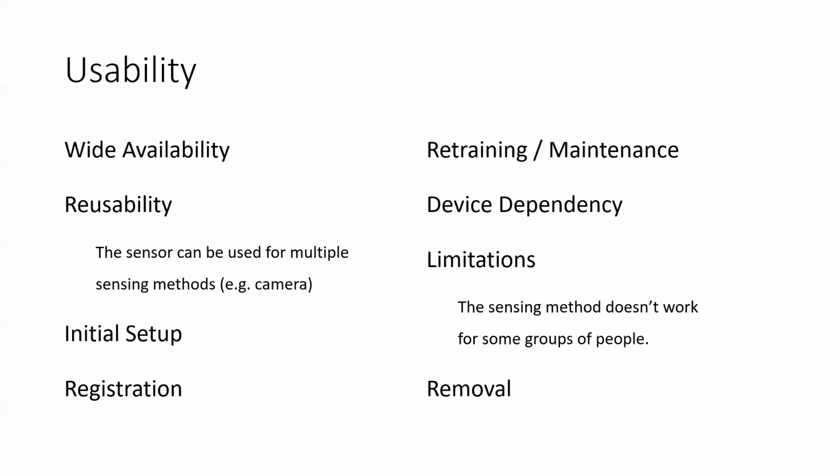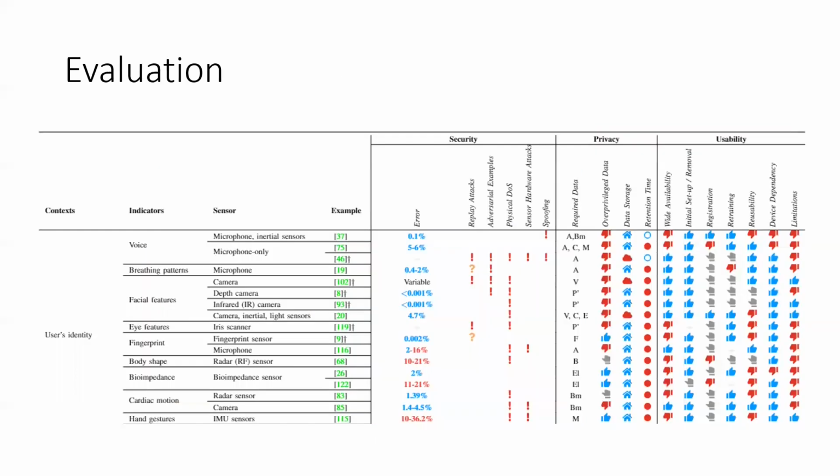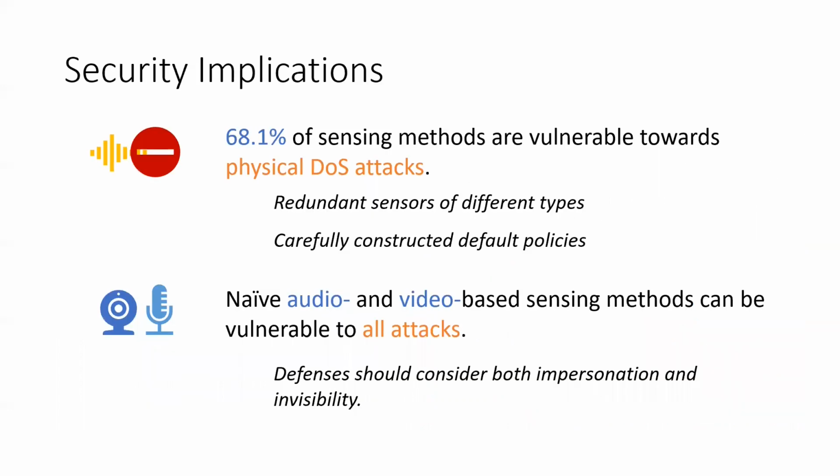We also further identified 8 usability considerations. How a sensor performs along these dimensions may impact whether a user is willing and able to adopt a particular sensor. This table summarizes the key security, privacy, and usability considerations we identified in our framework. We then evaluated these 94 sensors under this framework, which we present through a series of tables like this in our paper. We discovered that